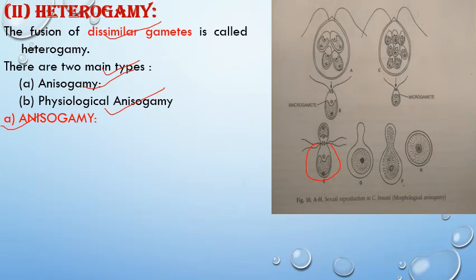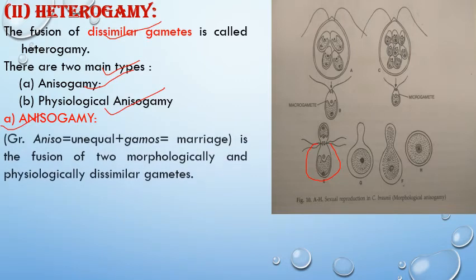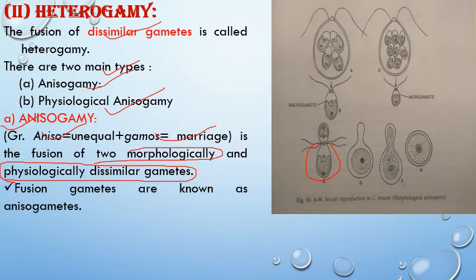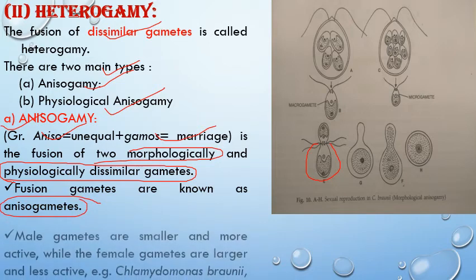So the two fusing gametes are unequal in their morphology. Aniso means unequal, gamos means marriage. So it involves fusion of two morphologically and physiologically dissimilar gametes. So here the gametes are different both morphologically and physiologically. The fusing gametes are commonly known as anisogametes.